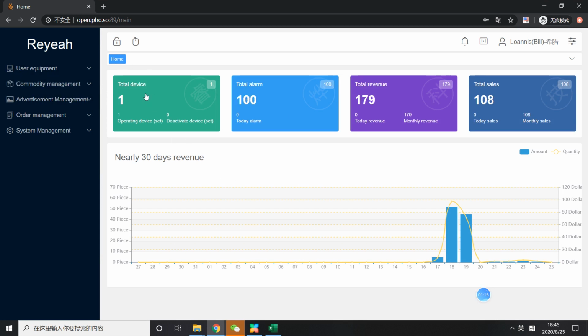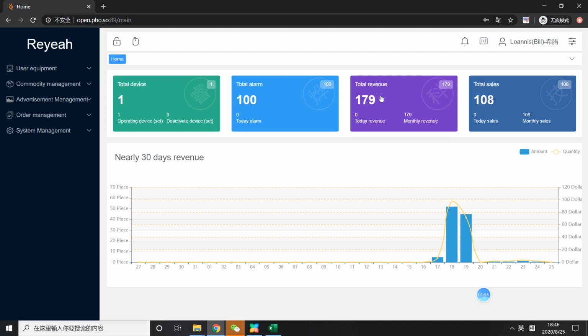It has the total device and a total alarm. Total alarm is about when your machine malfunctions, and then it will send an alarm to your email. And here this is the total revenue.